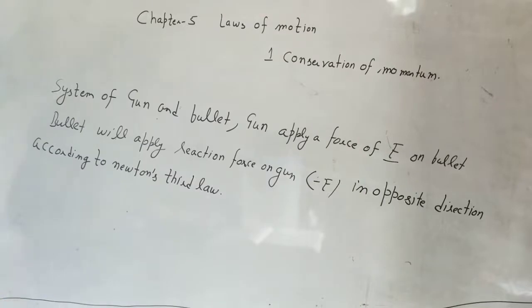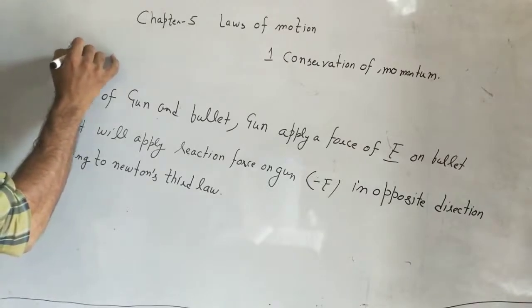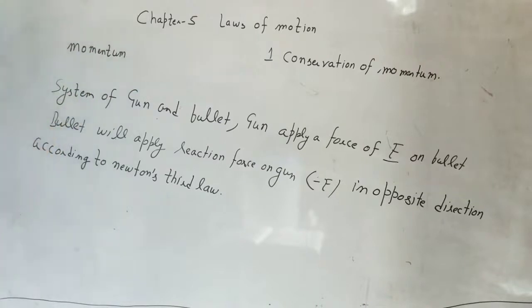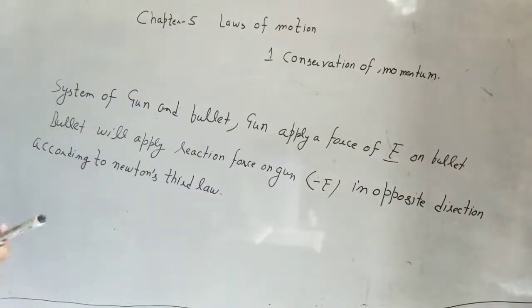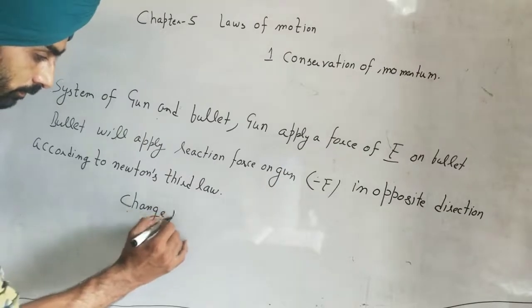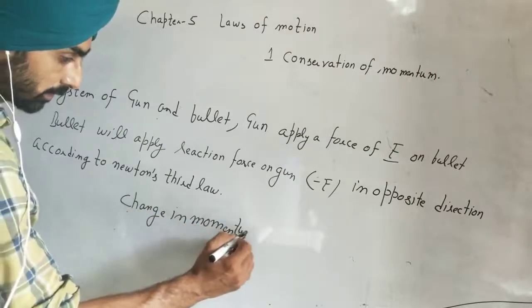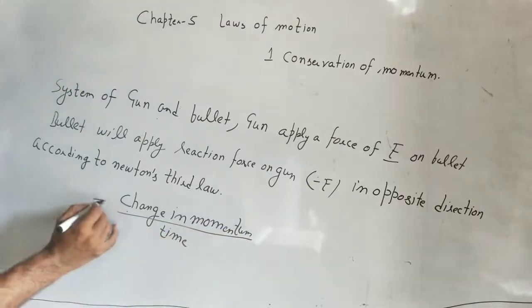So you know, what is the formula of momentum? How can you find this change in momentum? We know the change in momentum upon time, this is Newton's second law, is directly equal to the force applied.